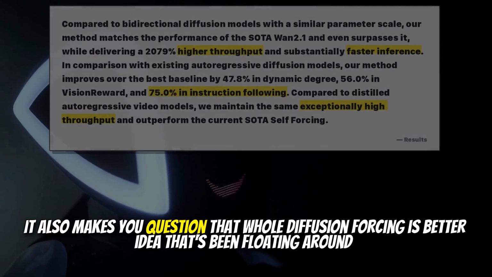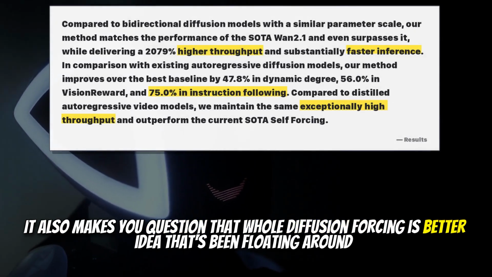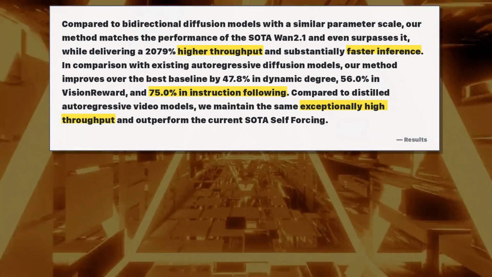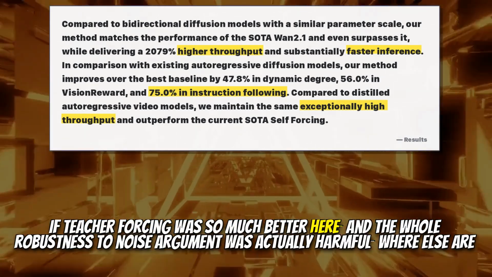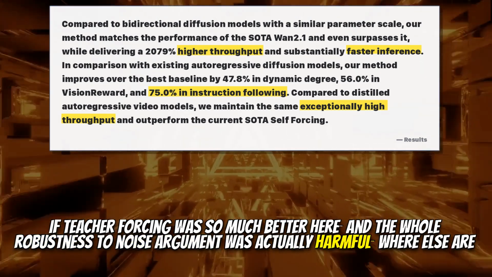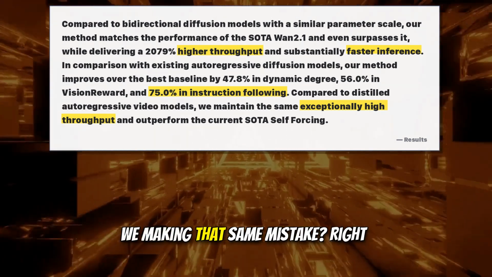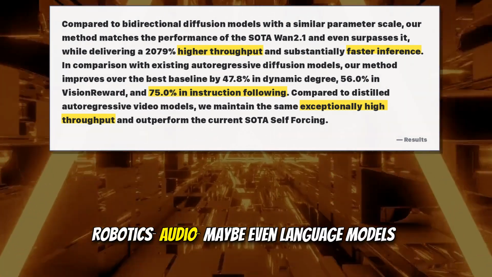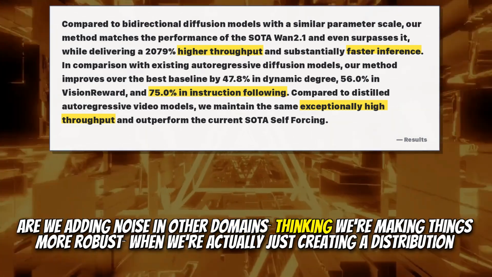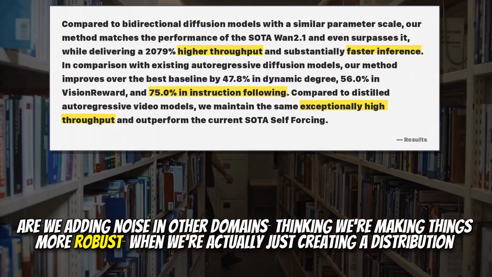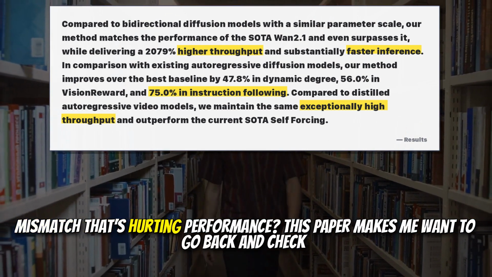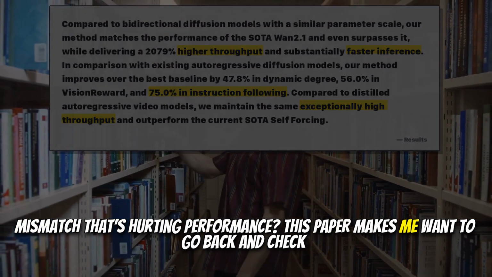It also makes you question that whole "diffusion forcing is better" idea that's been floating around. That's the thing that's really sticking with me. If teacher forcing was so much better here, and the whole robustness-to-noise argument was actually harmful, where else are we making that same mistake? Right. Robotics, audio, maybe even language models. Are we adding noise in other domains, thinking we're making things more robust, when we're actually just creating a distribution mismatch that's hurting performance? This paper makes me want to go back and check.